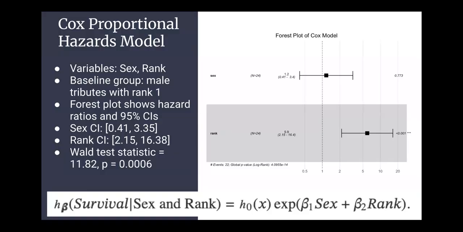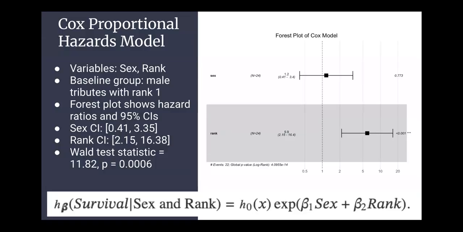The p-value for the Wald test that we performed was 0.0006, indicating we can reject the null hypothesis and conclude that rank has a significant effect on hazard of death after adjusting for gender. So a way to look at these confidence intervals is saying that we are 95% confident that the true hazard ratio for male versus female after adjusting for rank is between 0.41 and 3.5. And this interval obviously includes 1, so we cannot conclude a statistically significant difference in hazards between males and females.